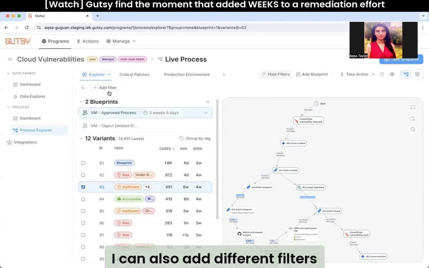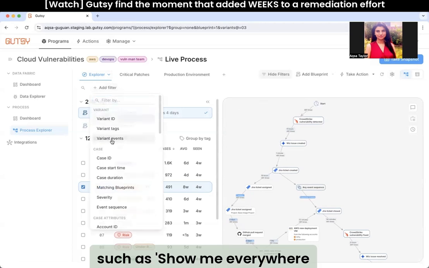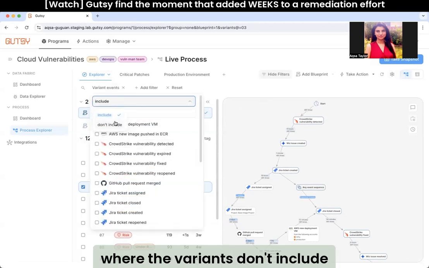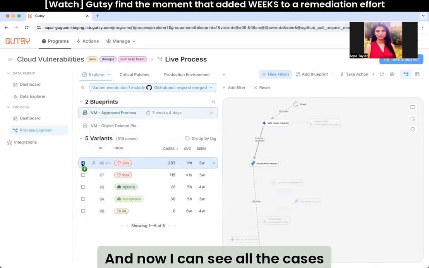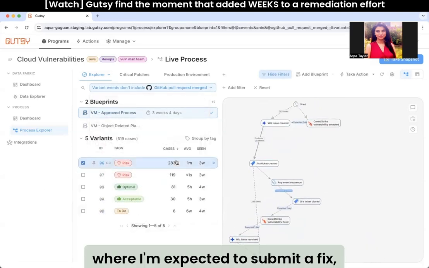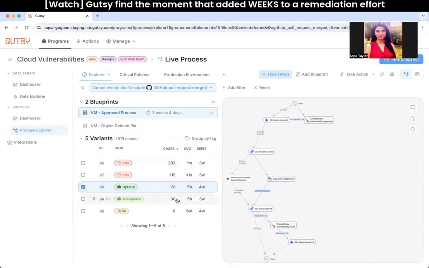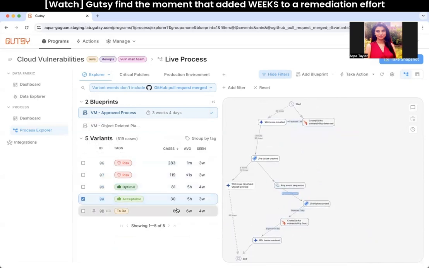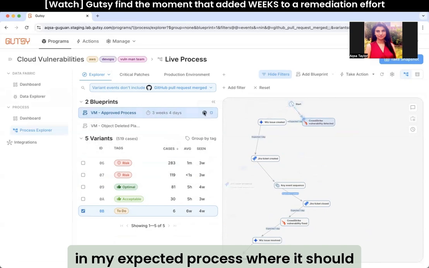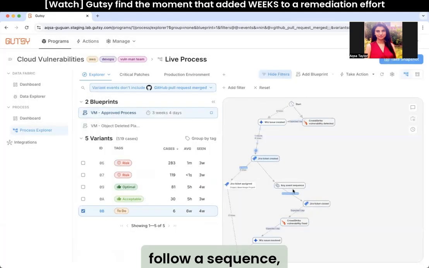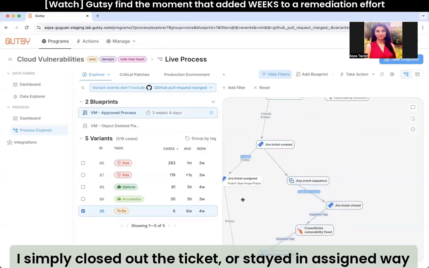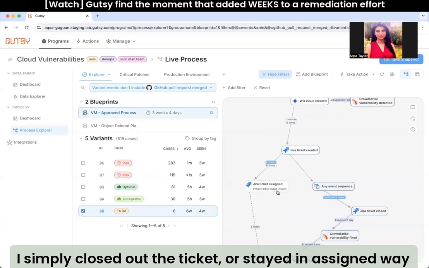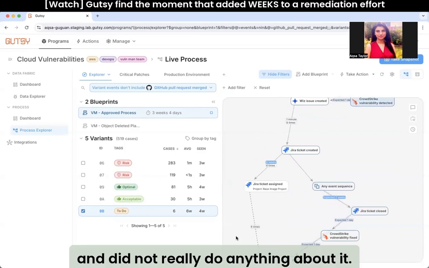I can also add different filters, such as show me everywhere where the variants don't include GitHub pull requests merge. And now I can see all the cases where I'm expected to submit a fix, but I closed out the ticket. Instead of my expected process, where it should follow a sequence which leads to fixing the vulnerability, I simply closed out the ticket or stayed in assigned state and did not really do anything about it.